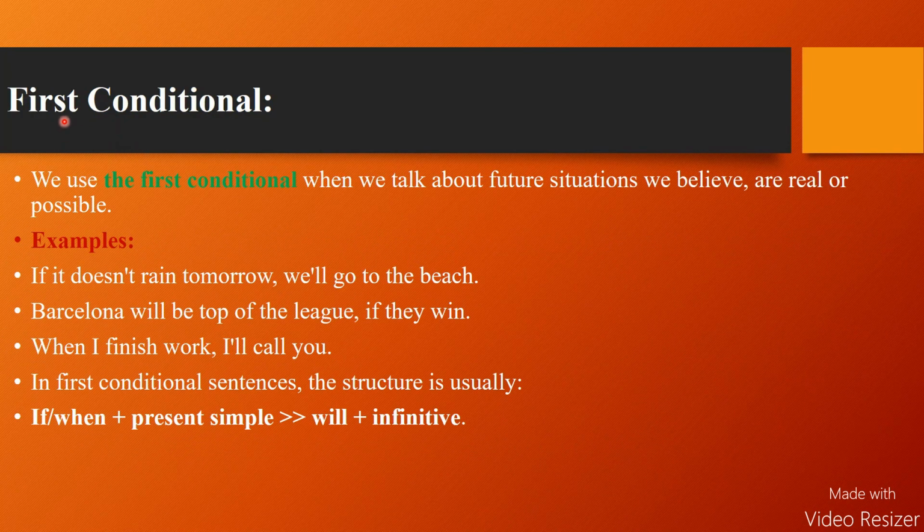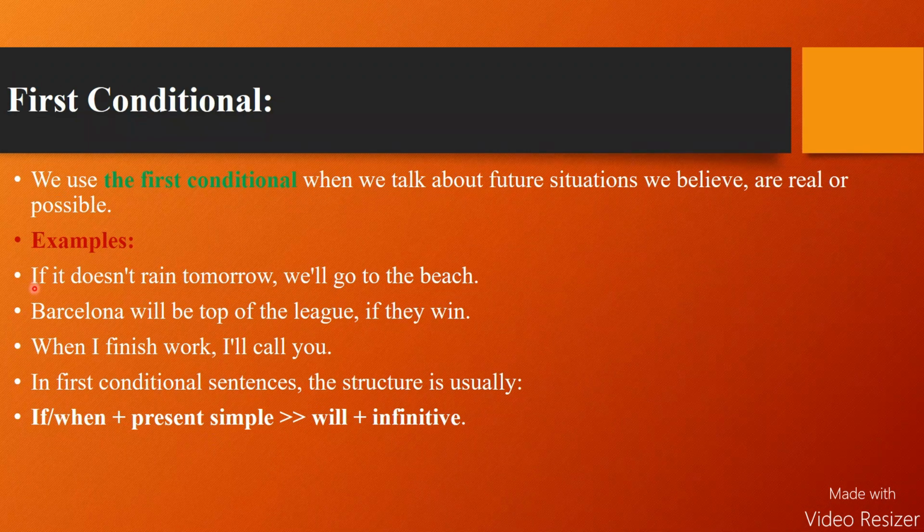Well, dear students, now we discuss the first conditional. We use the first conditional when we talk about future situations we believe are real or possible. It means we believe that something is possible in the near future, then we use the first conditional. Now look at the examples.